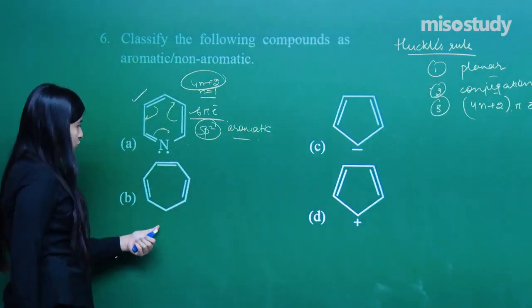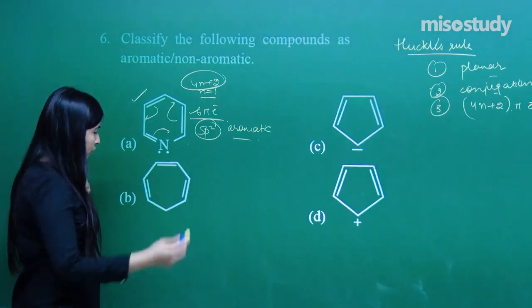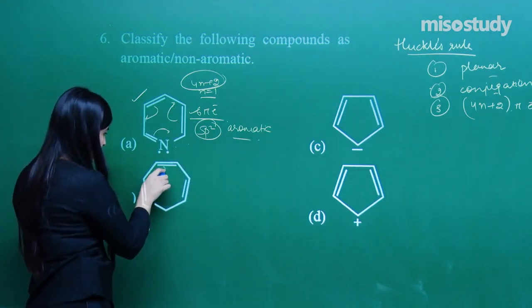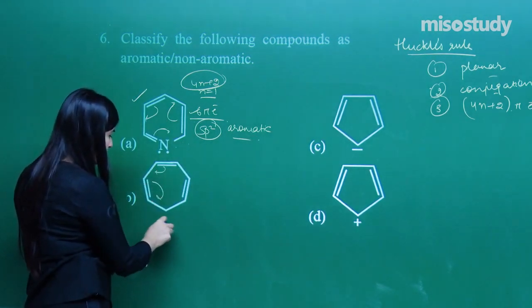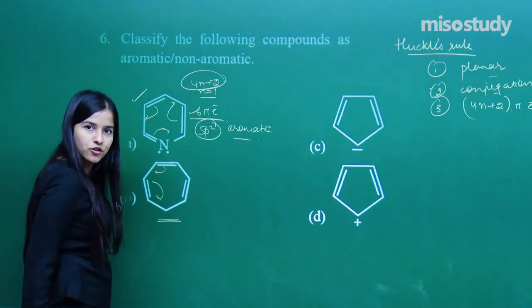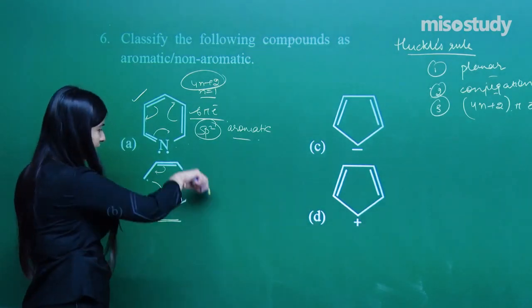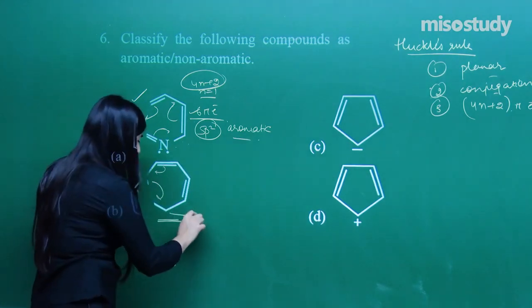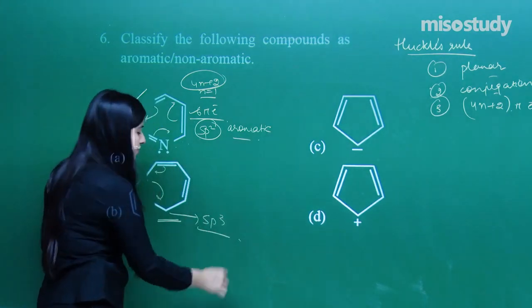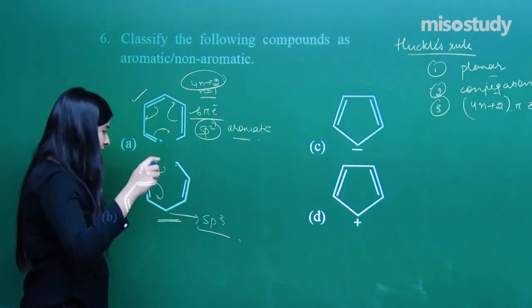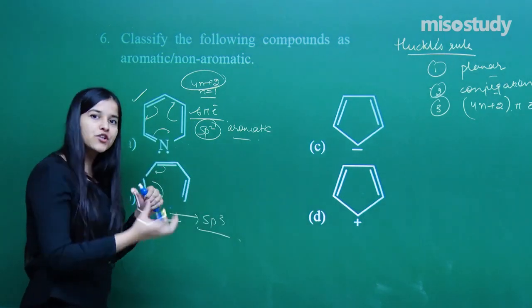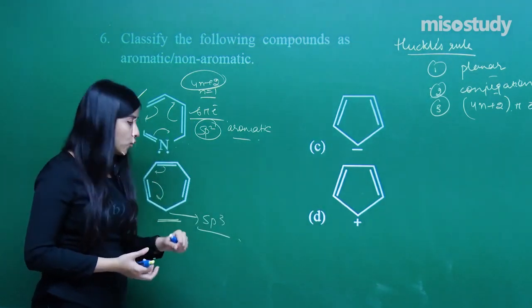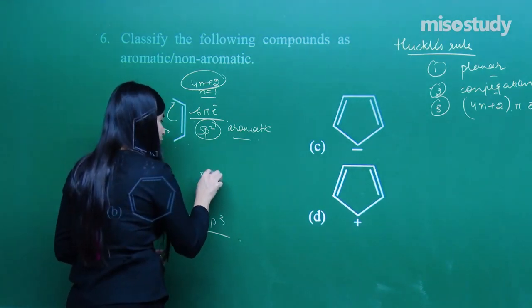Fine. Move to this particular one. What do you have? Conjugation, conjugation, oops, here there is a breakage of conjugation in between, right? I cannot further delocalize the electrons from here. What do you see? sp3 hybridized. That means it is distorting the geometry of the entire ring, due to which the compound is non-planar.